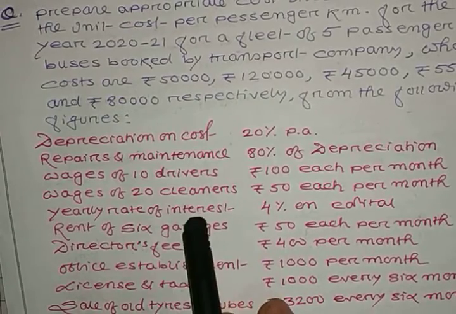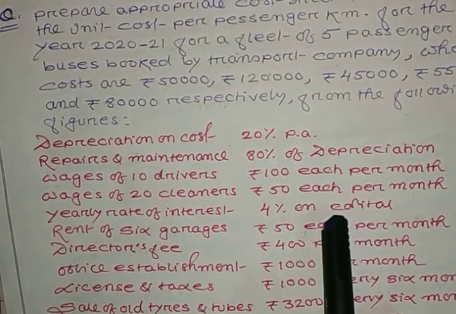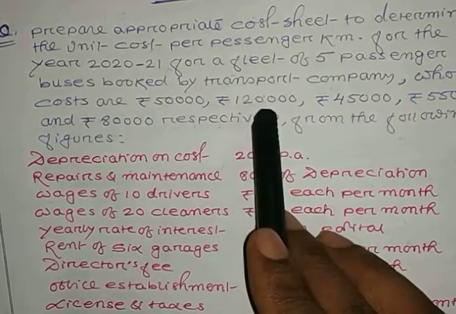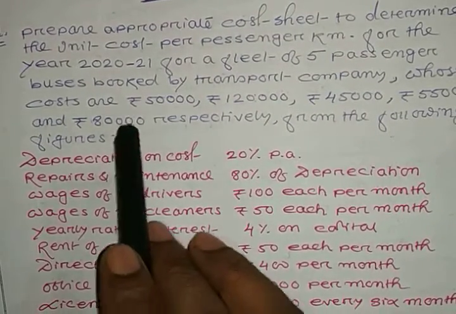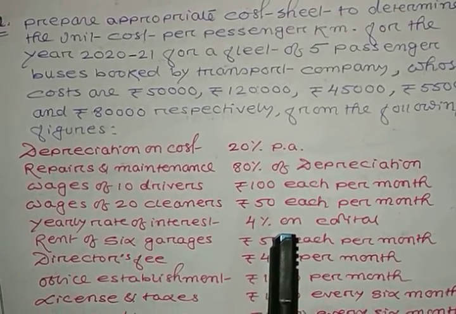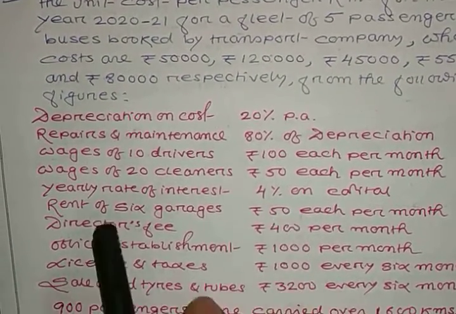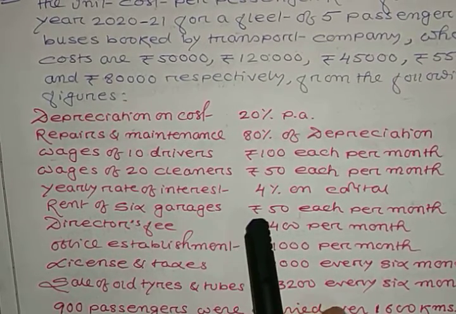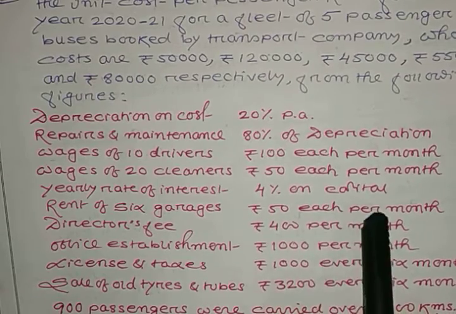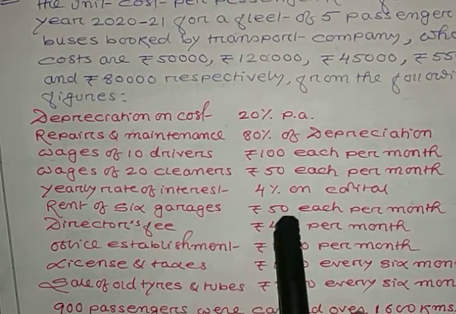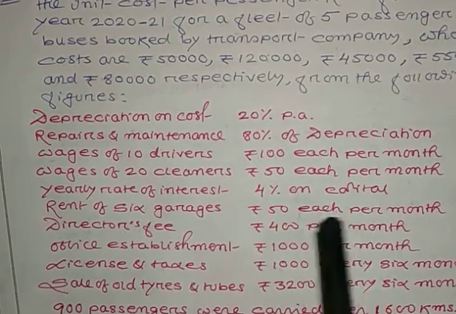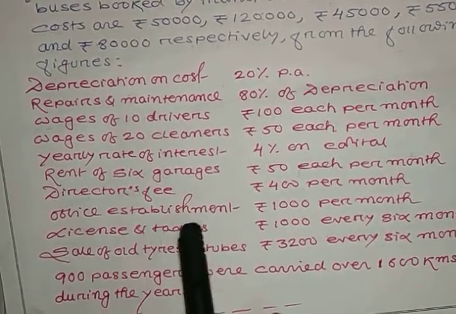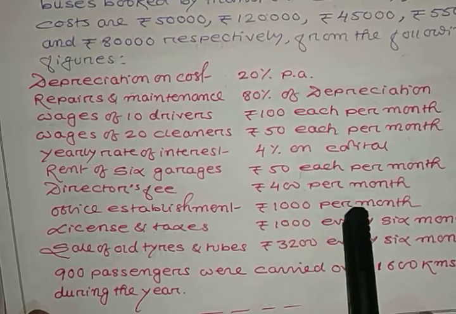Similarly, yearly rate of interest is 4% on capital. Now what is the capital? The capital is the cost of each bus given here: 50,000, 1,20,000, 45,000, 55,000 and 80,000. If you add all these, that will be the capital. Next point is rent of 6 garages, at rupees 50 each per month. So 6 into 50 and per month into 12. Then director's fee is rupees 400 per month, so 400 into 12. Office establishment is 1000 per month, so 1000 into 12.